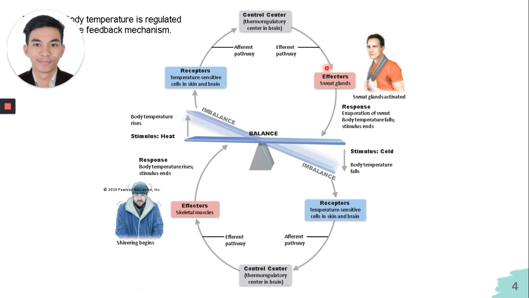Then sweat glands will secrete sweat, which acts as a cooling mechanism when it evaporates. Thus, body temperature will fall and balance or homeostasis is achieved once again. It goes the other way when the stimulus is cold and the body temperature falls down. So those are the situational examples of negative feedback mechanisms.